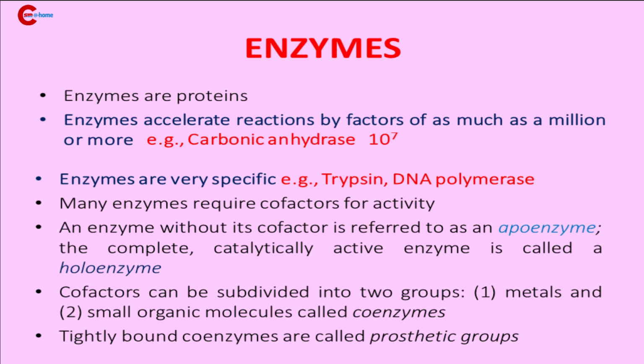And you know that many enzymes require cofactors for activity. An enzyme without its cofactor is known as apoenzyme. And the complete active enzyme is known as holoenzyme. That is, enzyme plus cofactor is known as holoenzyme. And cofactors can be divided into two, metals and coenzymes. And tightly bound coenzymes are known as prosthetic groups.